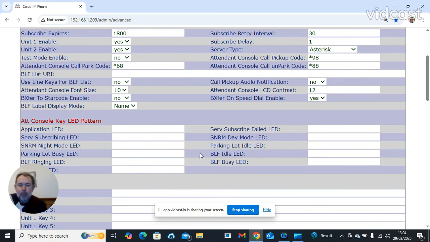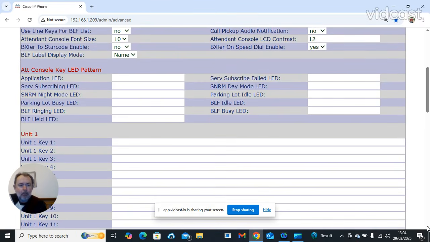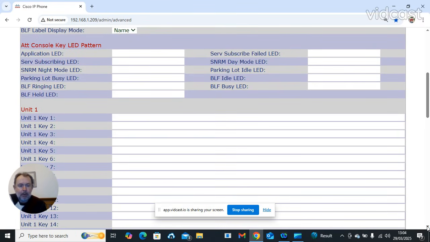BLF won't work on the phone for one of the networks, and that network is Ham Shack Hotline. Do not configure your phone for BLF on the phone for Ham Shack Hotline. They will notice and they will block the IP address, and you have to go into their support desk, request an IP unblock, and remove the BLF.